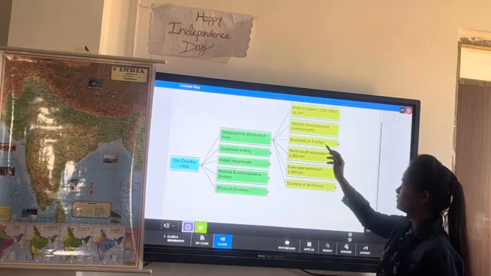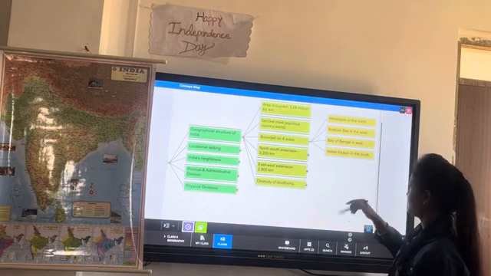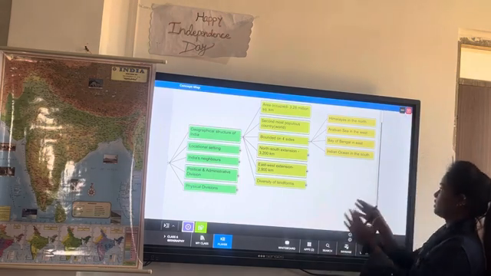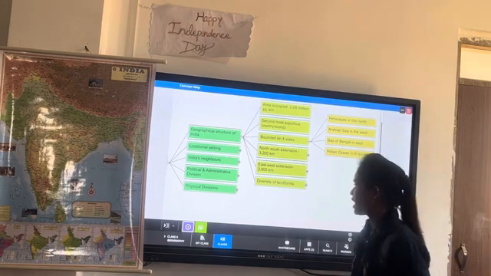It is bounded on four sides: Himalayas in the north, Arabian Sea in the west, Bay of Bengal in the east, and Indian Ocean in the south.